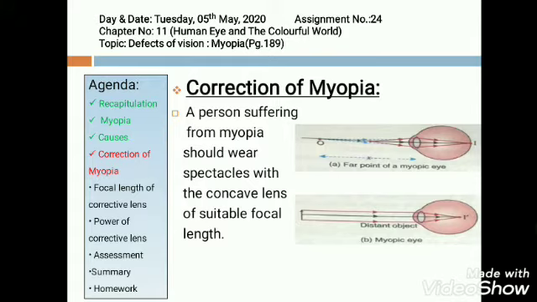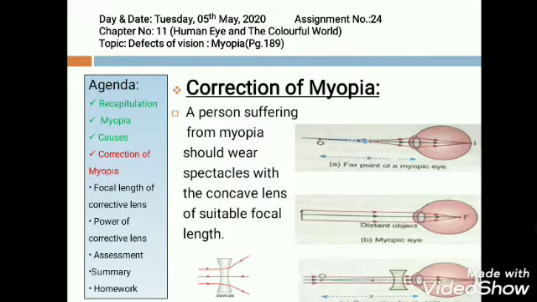If the object is very far off, that is usually equal to infinity as we take normally, then the focal length of the concave lens is so chosen that the virtual image of the distant object is formed at the far point of the short-sighted eye, at the focus of this lens. Which lens? Concave lens. The rays of light appear to come from the image at the far point for a short-sighted eye and not from a more distant object.